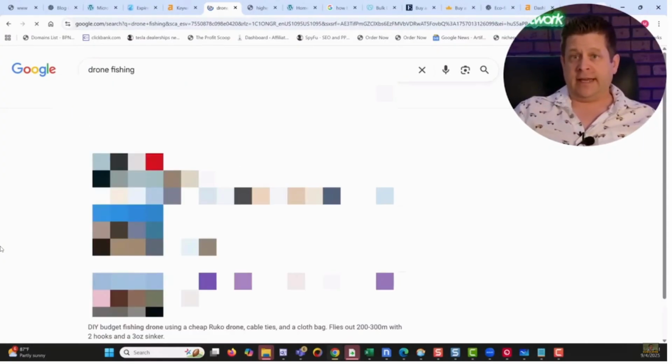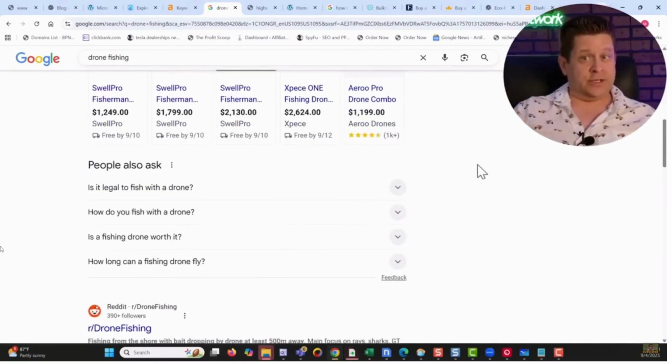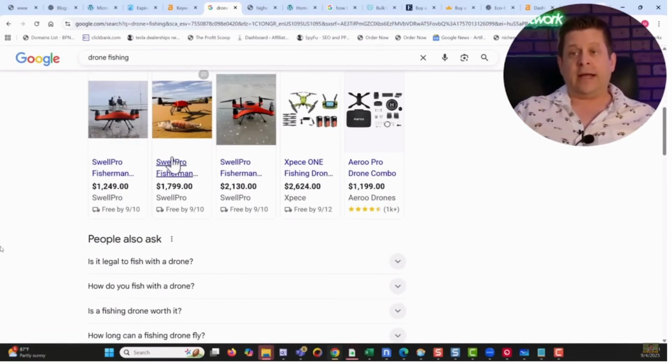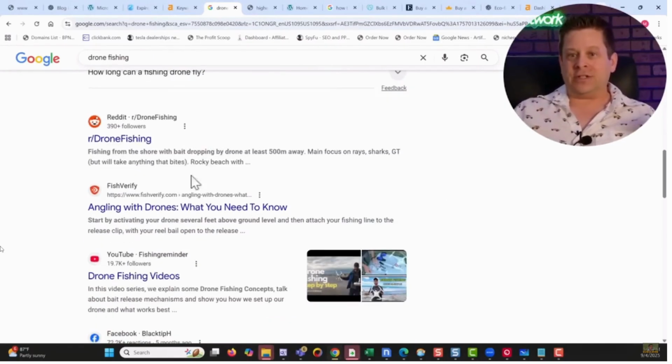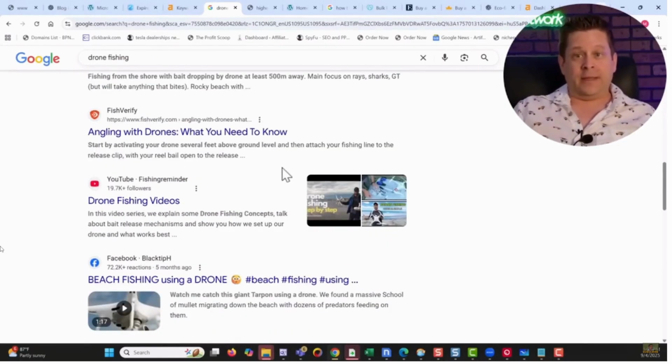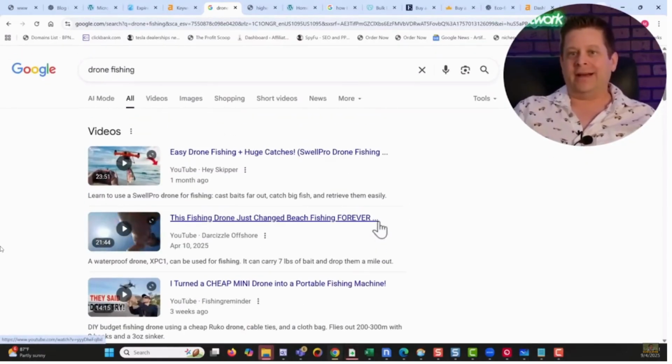First of all, we see the AI overview. We see some YouTube stuff over here. Then we see some products. Okay, so unless you're selling your own product, you're not going to show up there. And this is one of the tips that people overlook because it's too simple. And it is looking at Google's homepage to see what Google wants. Ergo, if I want to rank here, I need to have a video, because that is what is ranking on the top of Google.